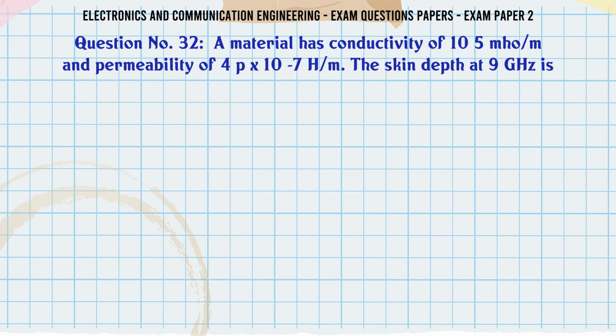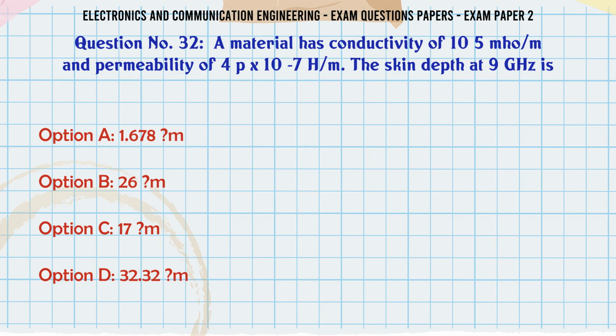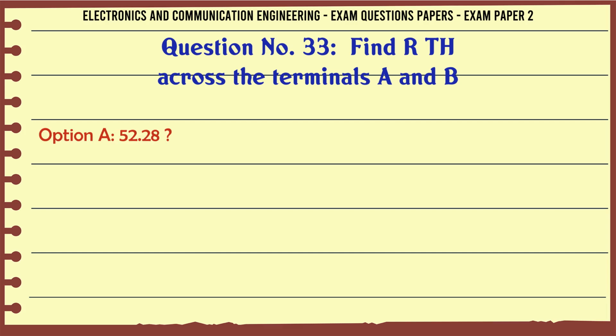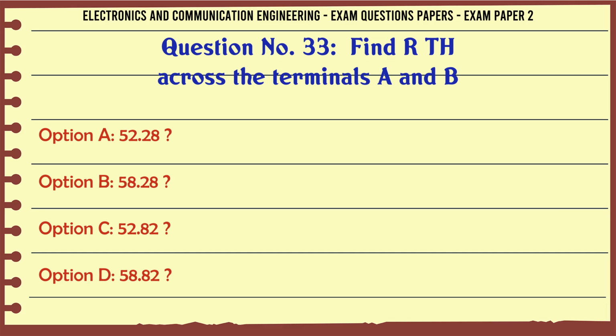A material has conductivity of 10^5 mho/m and permeability of 4π x 10^-7 H/m. The skin depth at 9 GHz is A: 1.678 m, B: 26 m, C: 17 m, D: 32.32 m. The correct answer is 17 m. Find R across the terminals A and B. A: 52.28, B: 58.28, C: 52.82, D: 58.82. The correct answer is